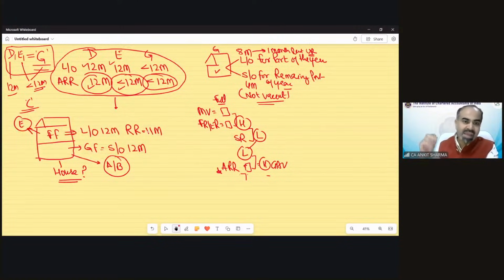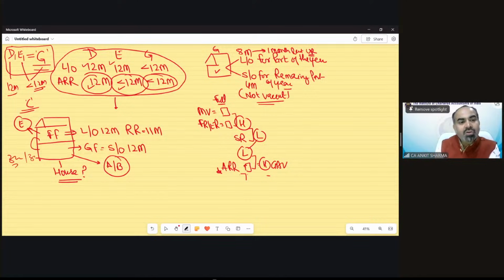Once you are able to understand which case needs to be applied, automatically your brain will tell you the clear picture of how to solve this question. You will not be confused whether 3 lakh would be applicable or 30,000 or 2 lakh rupees. You know this is case E, this is case A, sorted.